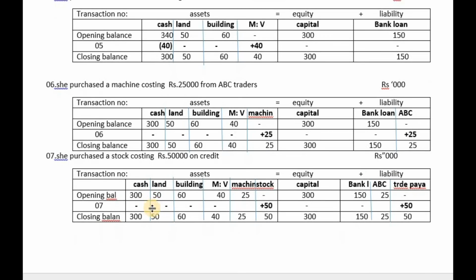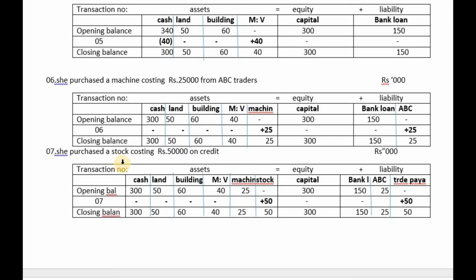Right. Now I am going to introduce you the seventh transaction. She purchased a stock costing 50,000 on credit. You see, students, with the introduction of the seventh transaction, another asset component is created in the business. That is the stock. In addition to motor vehicle and machine, another asset is coming into the business, that is stock.